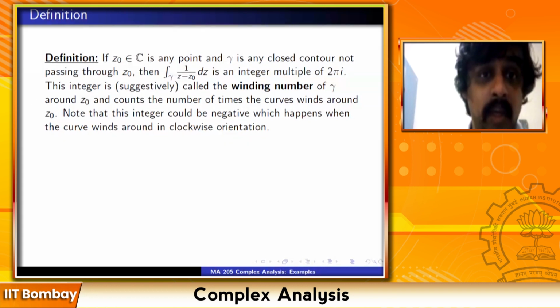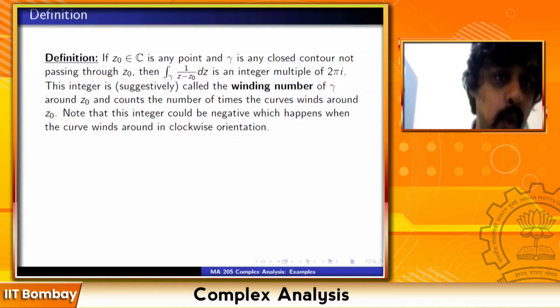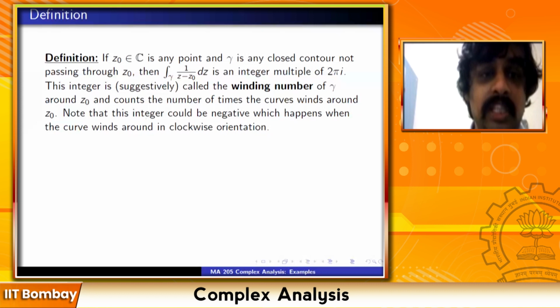So this number can also be 0. For example, if you go around the point in the anti-clockwise direction and then follow it up by a curve which goes in the clockwise direction, the result will be 0. After all, gamma is just any closed contour. So this can be practically any integer. So this is just a definition. We may not use this again, but it's a good definition to know.